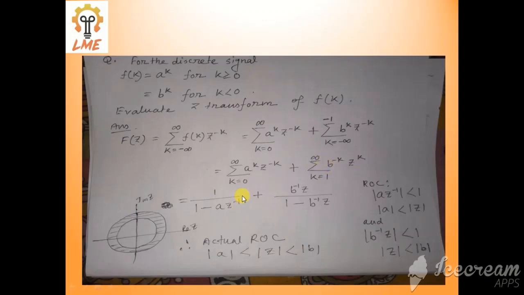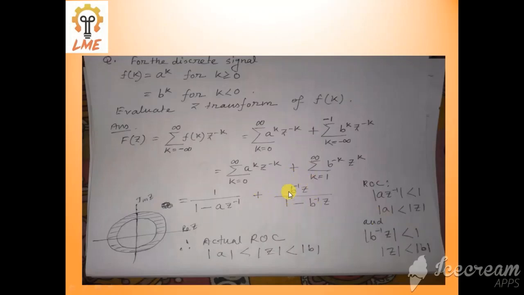So this is an infinite GP series, this is another infinite GP series. So this is a by 1 minus r where a is equal to 1. This is also a by 1 minus r where a is equal to b inverse z. This summation exists when common ratio a z inverse is less than 1, that is mod z greater than a.